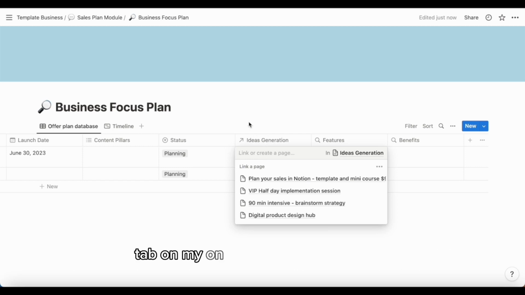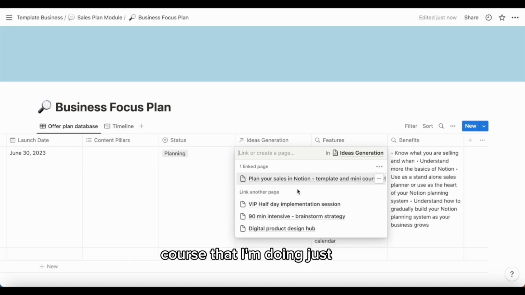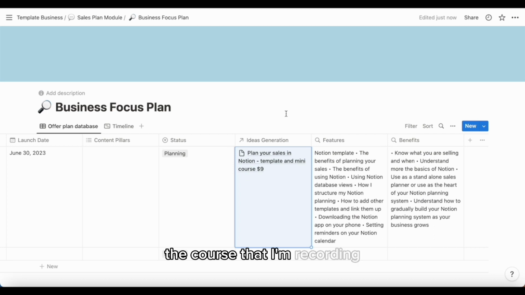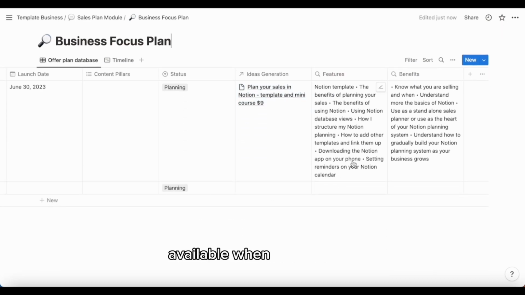tab on my business focus plan, I can see all my products that I've considered offering, and I can select the one that ties in with this business focus plan. So in this case, I shall go with my course that I'm doing just now, the course that I'm recording, very meta, and that pulls through all the information, and it pulls through the features and benefits so that I have those available when I'm planning out my marketing.